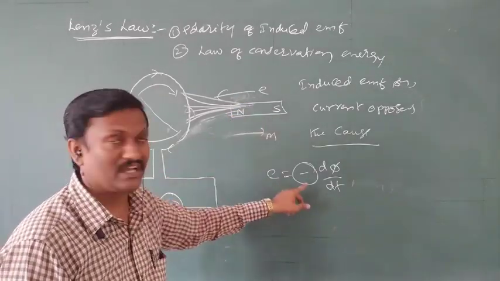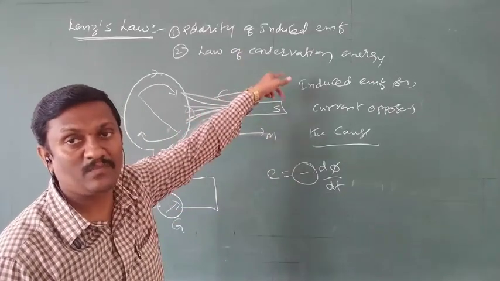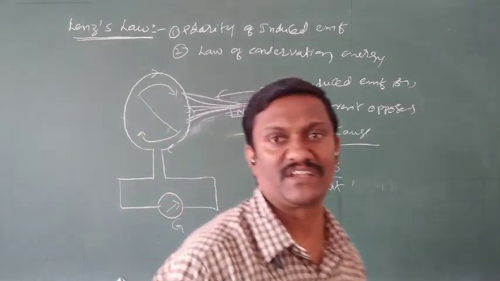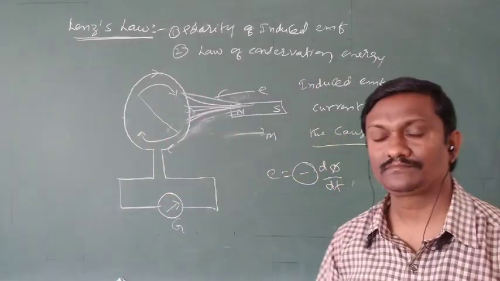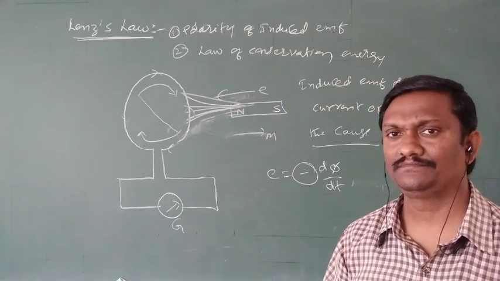So that's why the negative sign means opposes. The negative sign gives the polarity of induced EMF, always opposite to the rate of change of flux. And Lenz's law is mainly based on the law of conservation of energy. So that is one more important concept, a 3 marks concept.